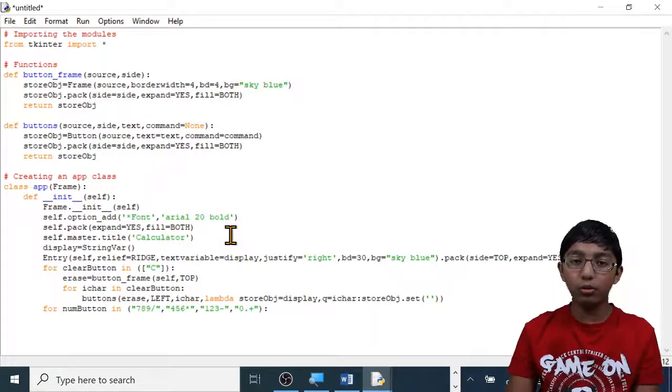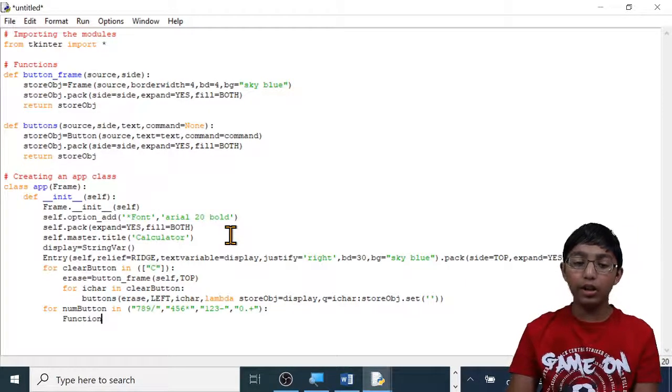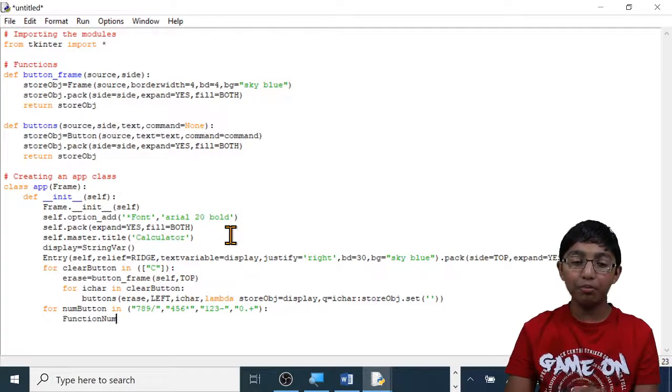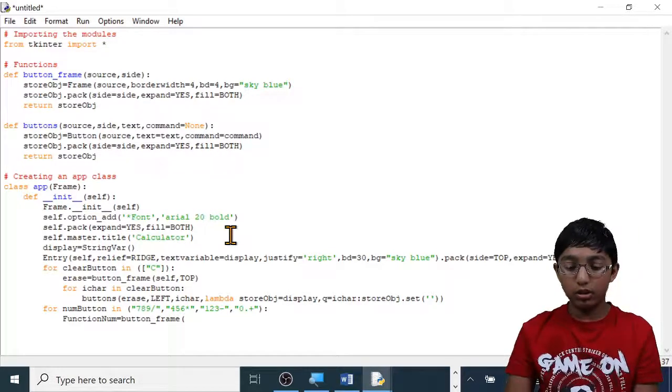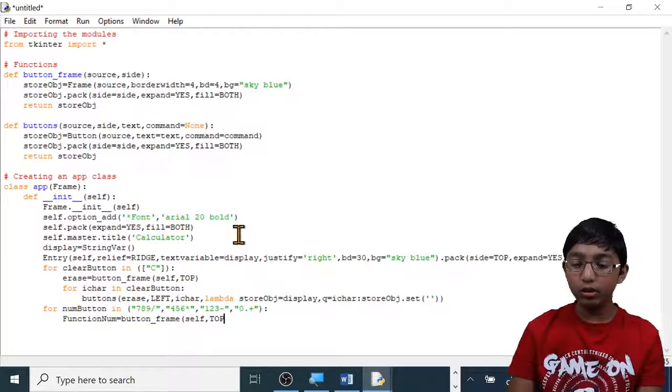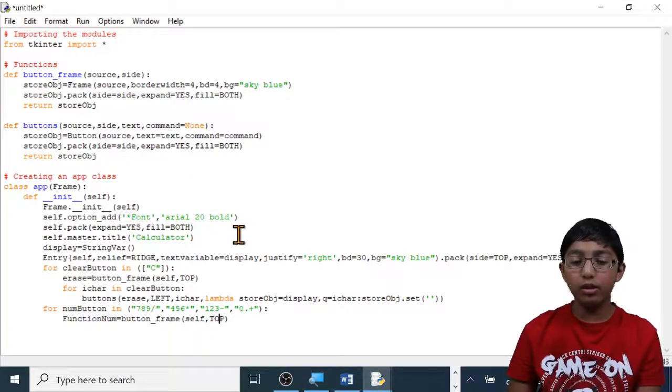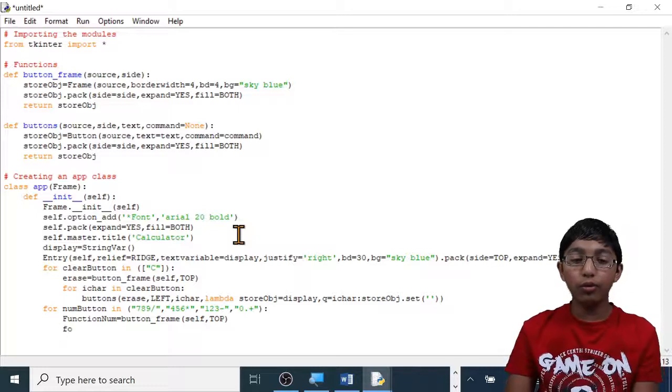Now I'm going to create something called function num. So this is actually going to make the buttons work. Capital F function, capital N num. Make sure function num is one word. It stands for function number equals button underscore frame, open brackets, it's on self, comma, and it's at the top, close brackets. We type button frame because it's meant to be on top of the button frame. Then do enter for